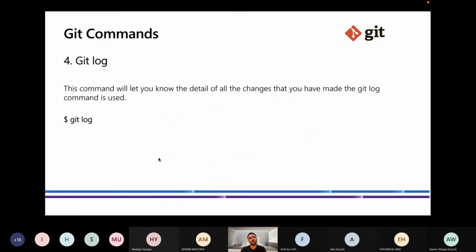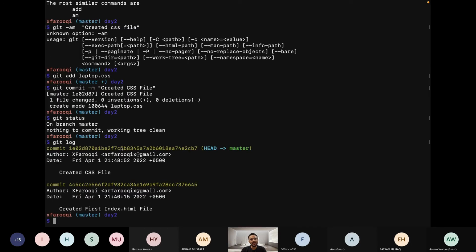So next is the Git Log command. As I have shown you already, the Git Log command shows the necessary details of the commits, like the commit SHA. This SHA key is very important because if we want to find a specific commit, we can use this SHA key.